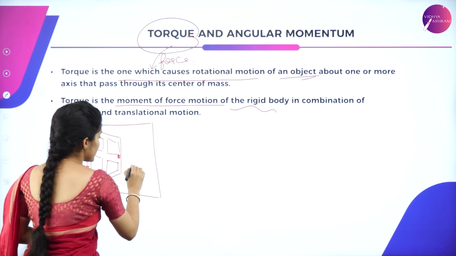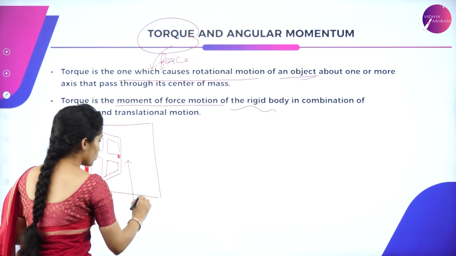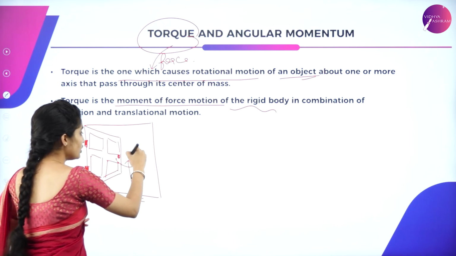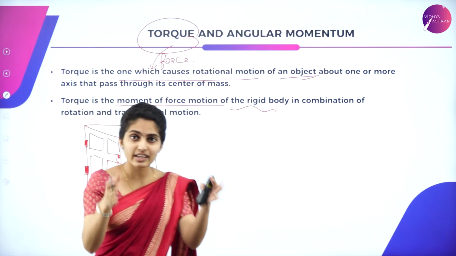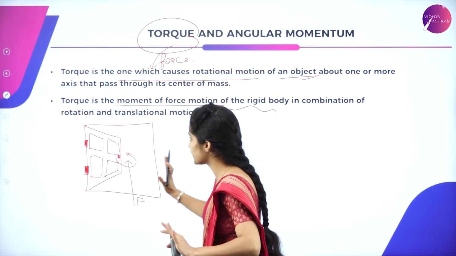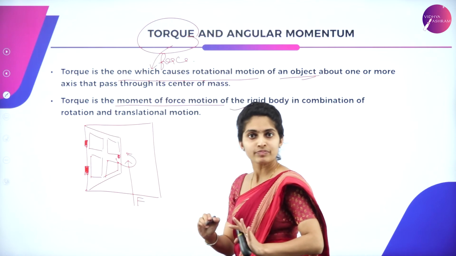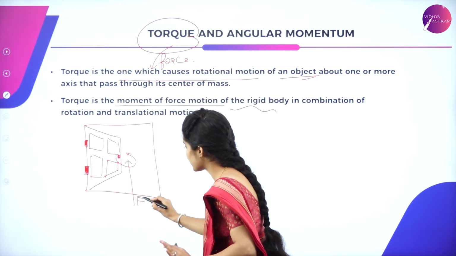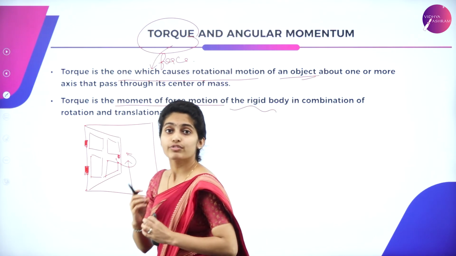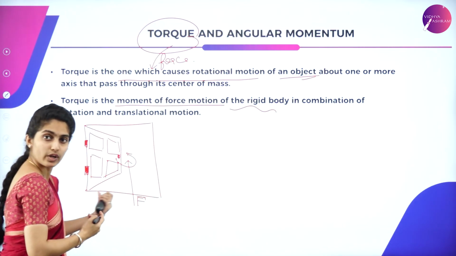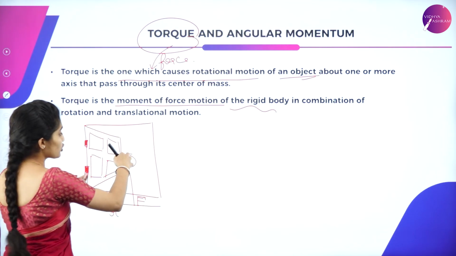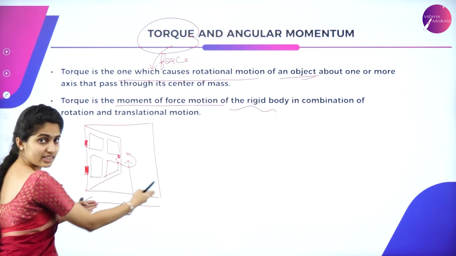So when you exert a certain force, which is said as F, there is a rotational motion. The door is just a rectangular block which is having a rotational motion with regard to the hinge. It is rotating, it is just moving this way, correct? So now it is the vector quantity force which is applied on the door. But from where? From the axis to a point. So that is this distance which is represented as R.